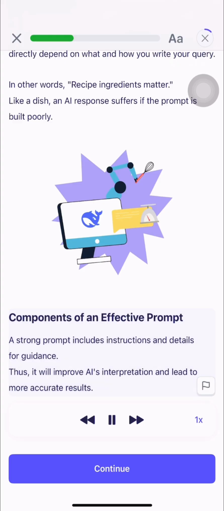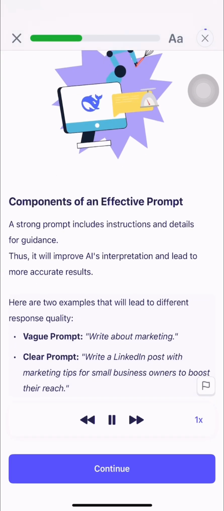Components of an effective prompt. A strong prompt includes instructions and details for guidance. Thus, it will improve AI's interpretation and lead to more accurate results. Here are two examples that will lead to different response quality. Vague prompt: Write about marketing. Clear prompt: Write a LinkedIn post with marketing tips for small business owners to boost their reach.